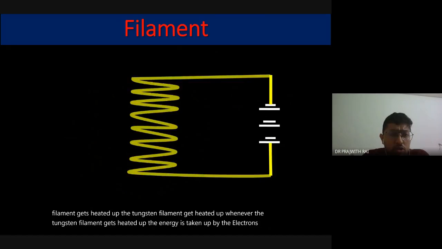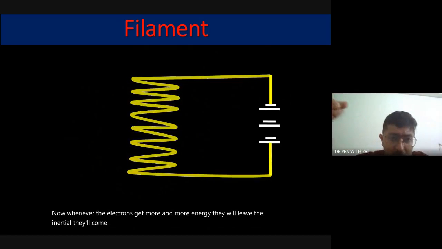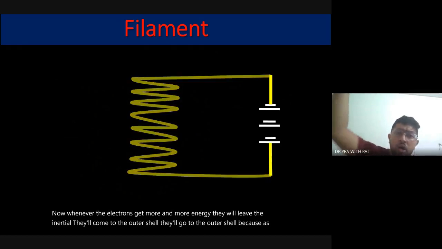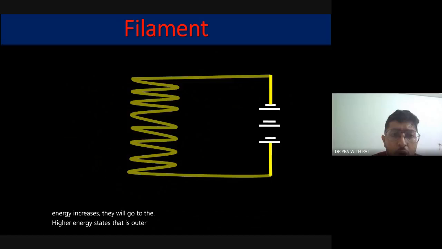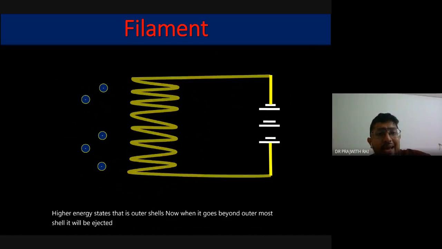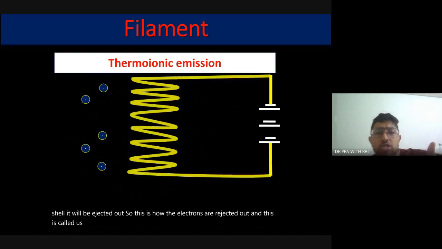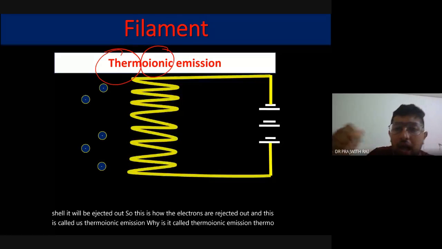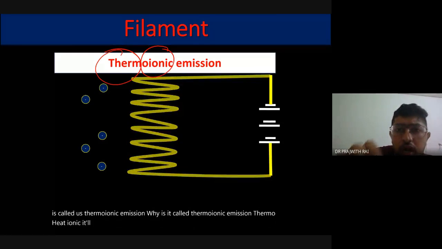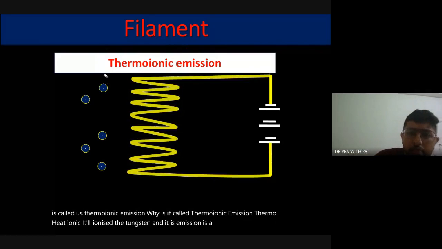As the electrons get more and more energy, they leave the inner shell and go to the outer shells, because as the energy increases they go to a higher energy state. When it goes beyond the outermost shell, the electron is ejected out. This is how the electrons are ejected, and this is called thermionic emission. Why is it called thermionic emission? Thermo means heat, ionic because it ionizes the tungsten, and it is the emission. It's thermionic emission. Very simple.